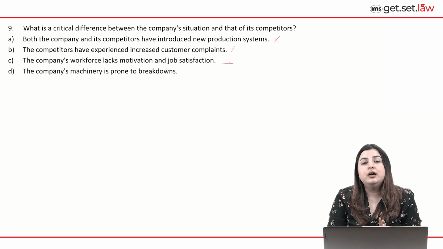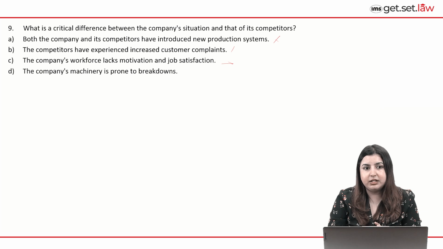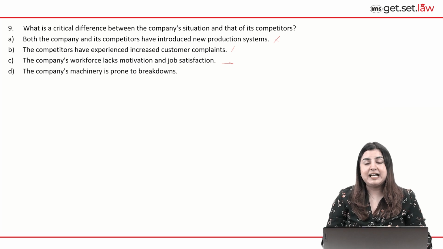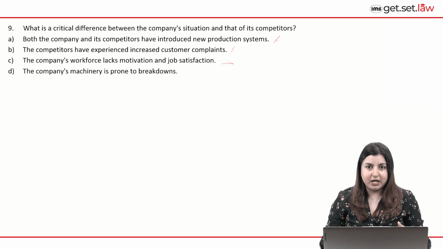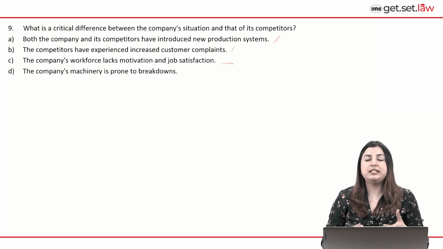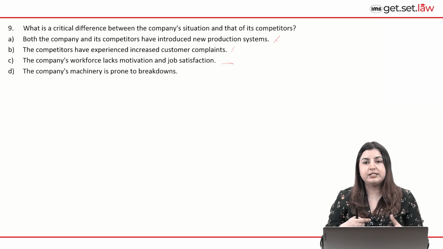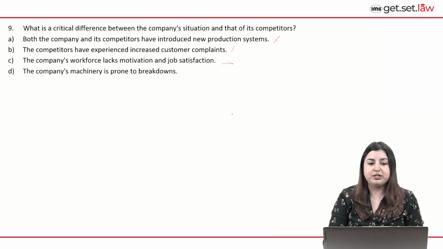Again, I told you, machinery being prone to breakdowns is not a very important concern as much as workers' dissatisfaction is. And the fact that it's due to workers not being satisfied that we do not have enough manpower. We are not able to have highly specialized operators, right? So do you see the connectivity between the different points and how it's ultimately arriving at one main point? Therefore, the best option is C.